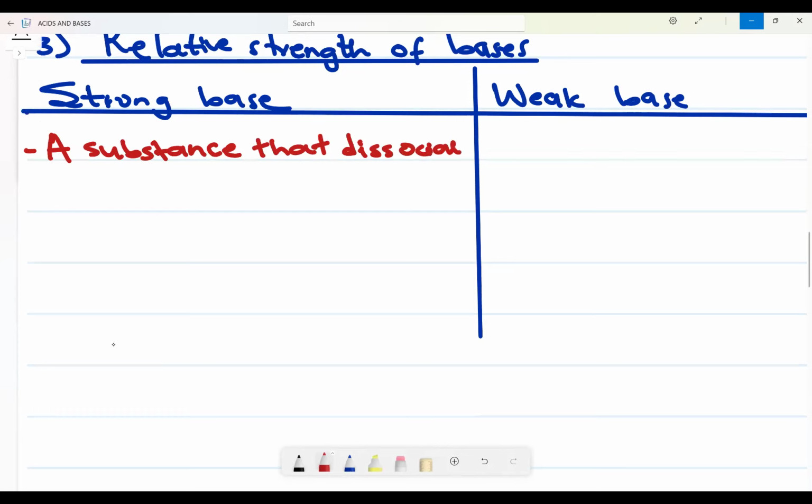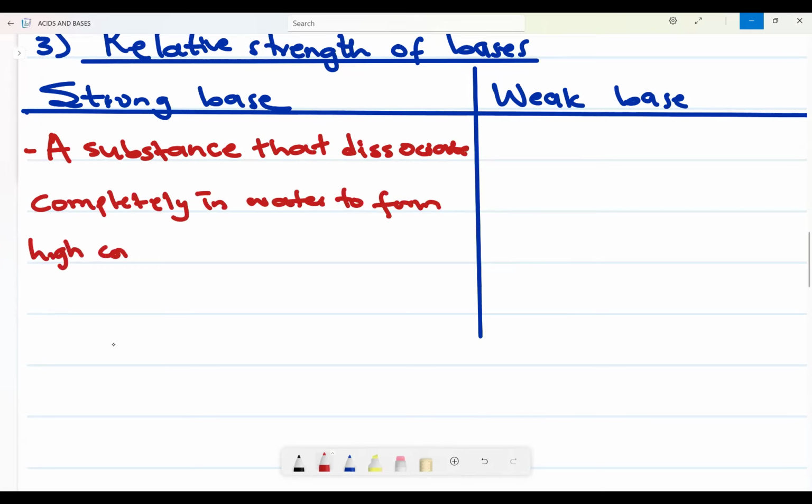So I'm going to say it is a substance that dissociates, however you pronounce it, dissociates completely, sorry, not incompletely, completely. Remember, strong bases ionize or dissociate completely in water to form what? A high concentration of what? In this case, you are not forming hydronium ions because this is not an acid. Rather, we are forming a high concentration of hydroxide ions. Okay? Hydroxide ions, like that.